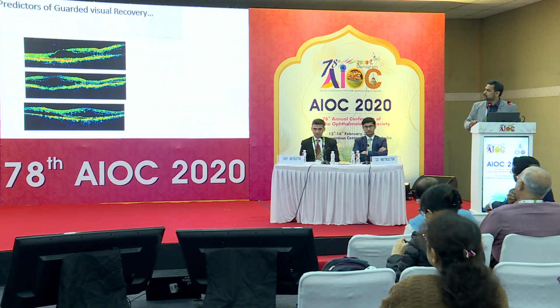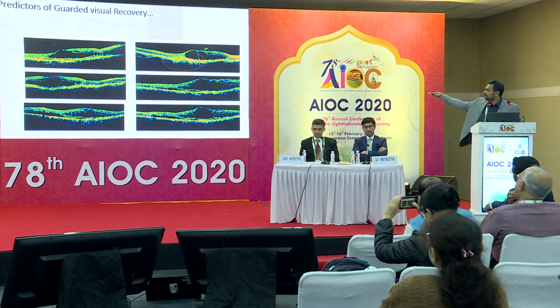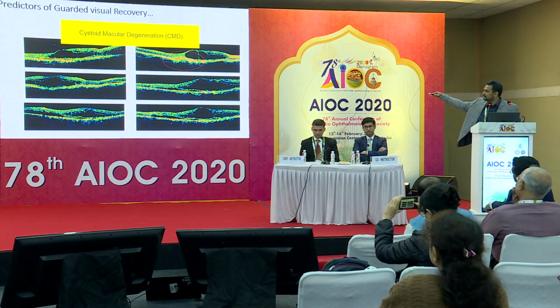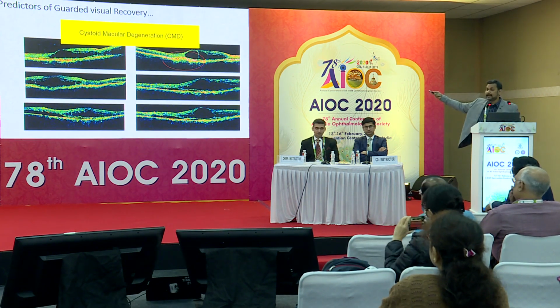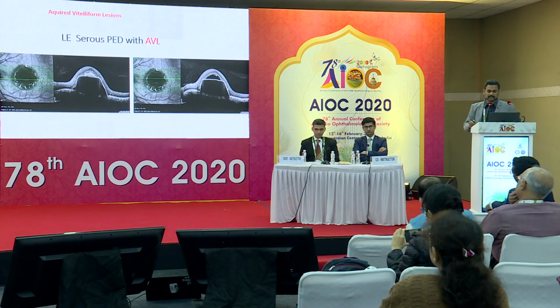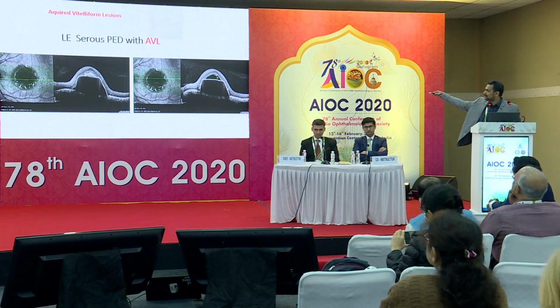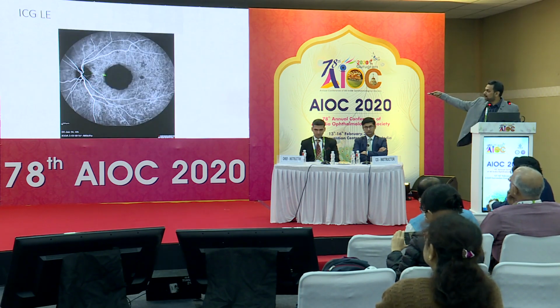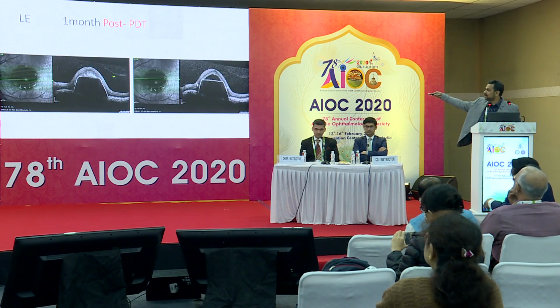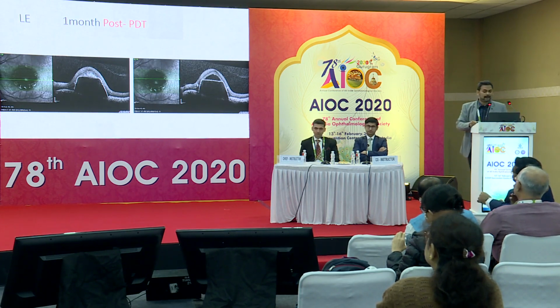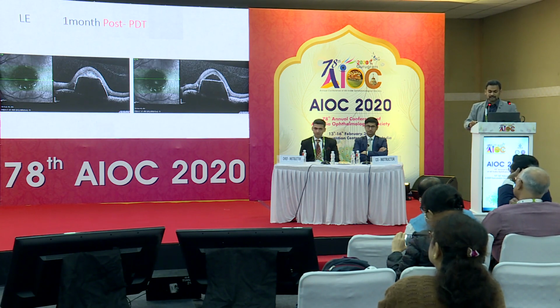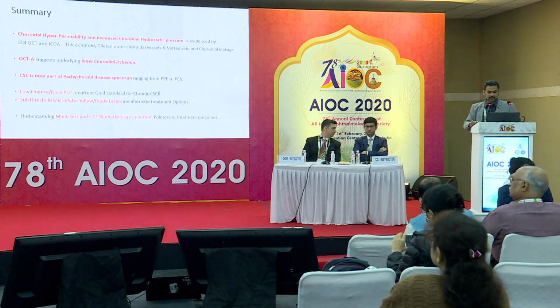Lastly, I would show these kind of cases which are nothing but cystoid macular degeneration in chronic CSR, and these are poor prognostic indicators. Also, when you have subfoveal PEDs and this kind of fluid, and there is an acquired vitelliform lesion overlying a serous PED in CSR, post PDT almost no response. So this is also a guarded visual prognosis OCT biomarker for treatment of chronic CSC.